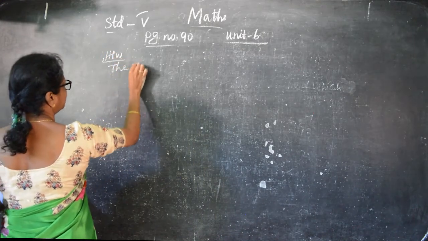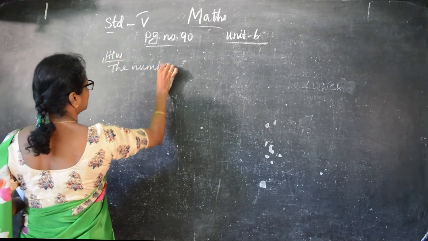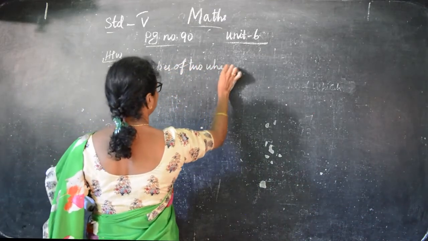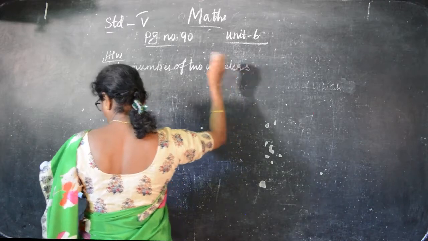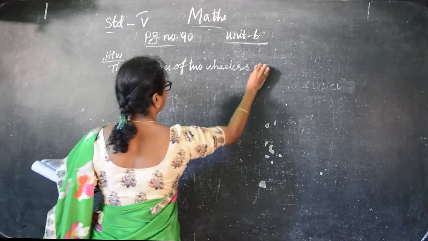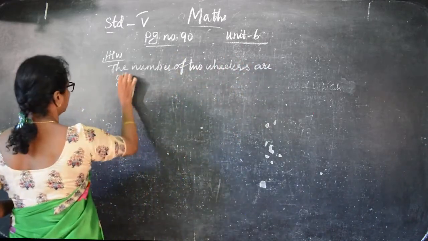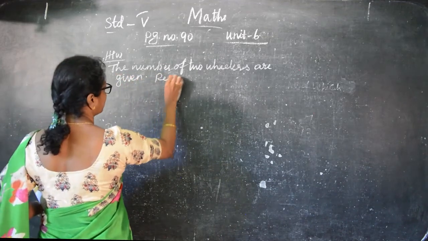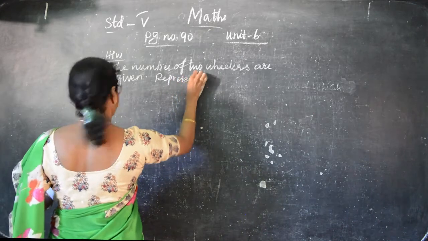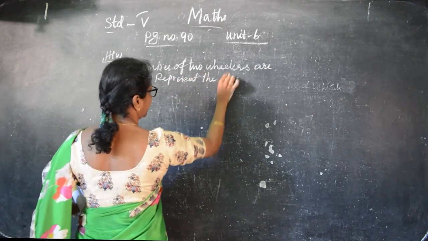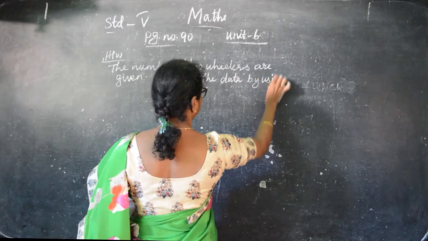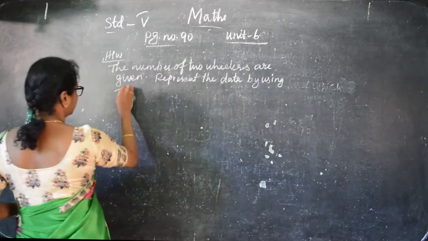The number of two-wheelers given. Represent the data by using tally marks.